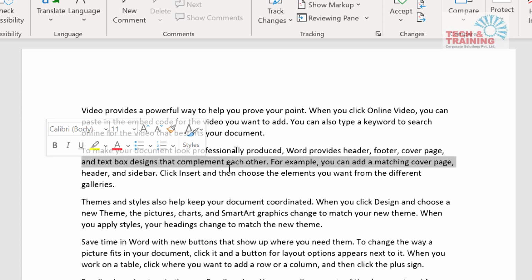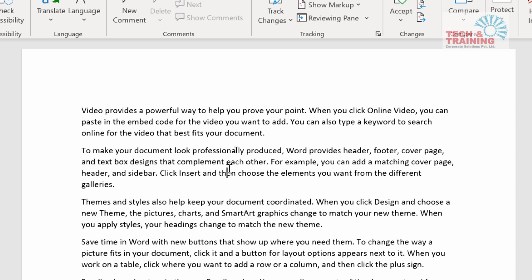Next thing that I would like to do, I want to select a sentence. Now that's very tricky. Sentence means from this full stop. After this full stop, from this word, it should start the selection and it should end here with this full stop. So are you getting what I'm saying? It should select from full stop to full stop, a complete sentence. That's again a tricky one. Now see how do I do it?